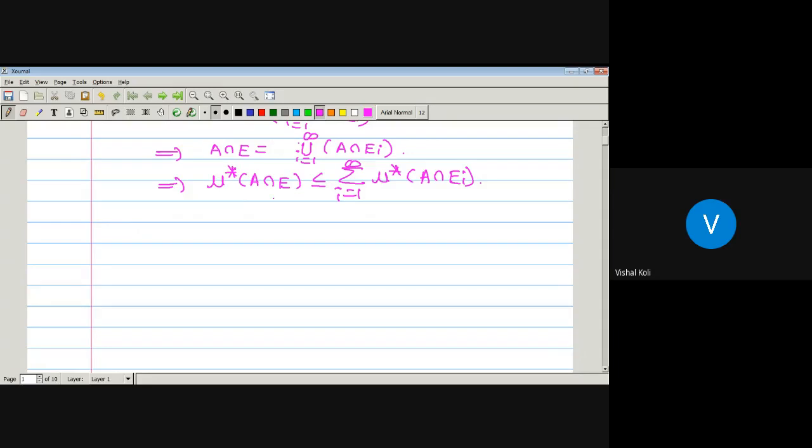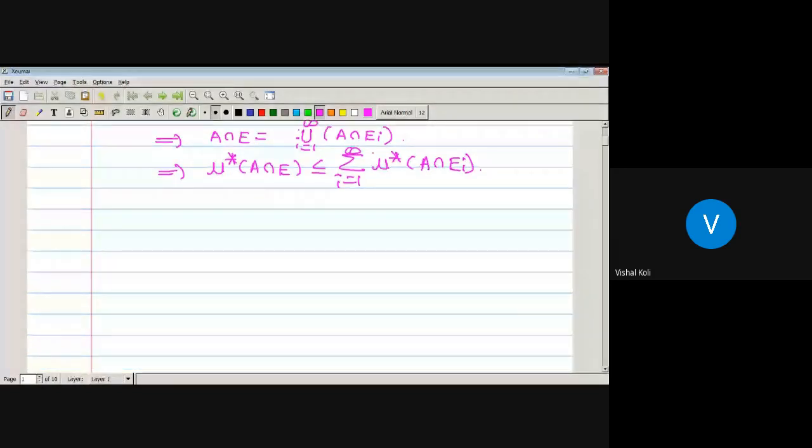That is, as the outer measure of A intersection E is less than or equal to the sum, we would have to prove that it is also greater than or equal to. But we have been given that E_i is a collection of disjoint measurable sets, and on a disjoint collection outer measure is countably additive. So obviously the result is true. That is, the outer measure of A intersection E is the summation, i running from 1 to infinity, of the outer measure of A intersection E_i. But there is one way to prove its converse part also.